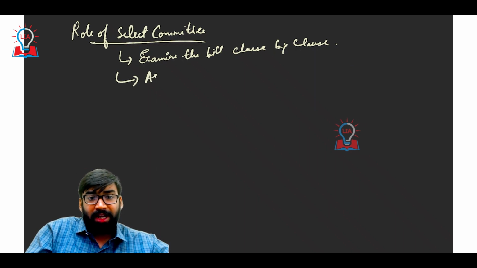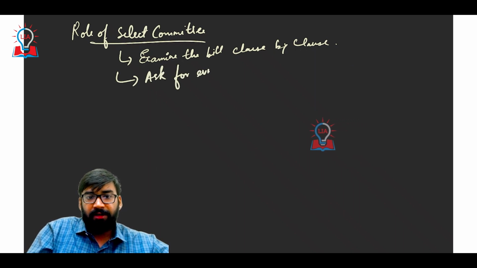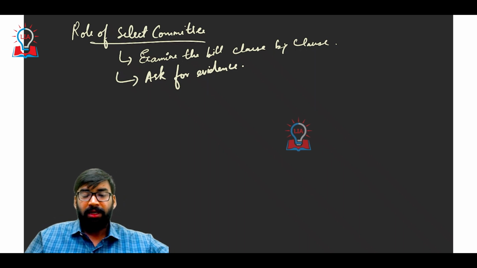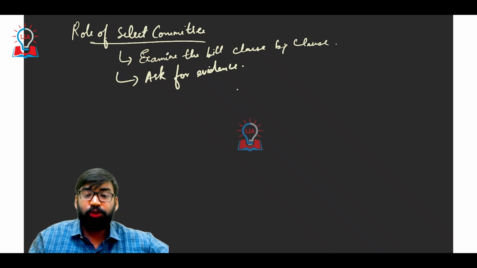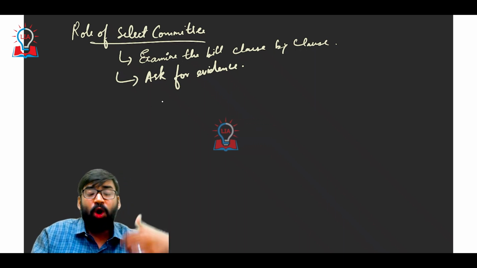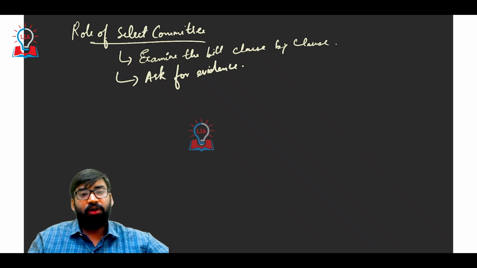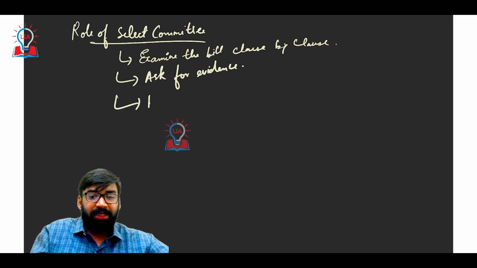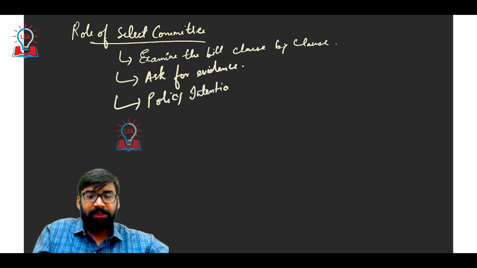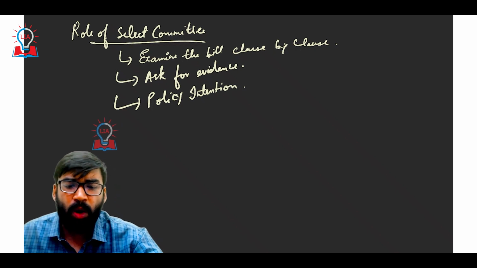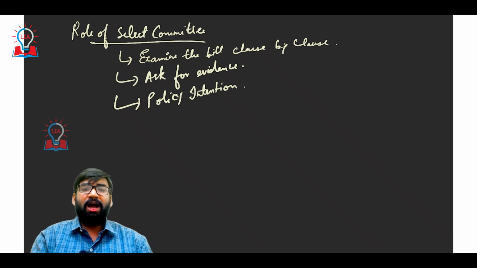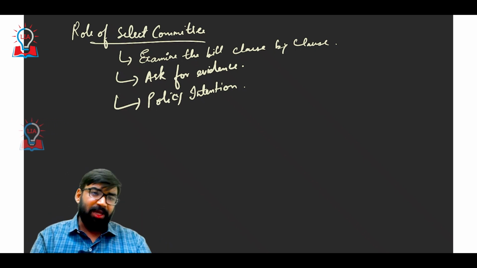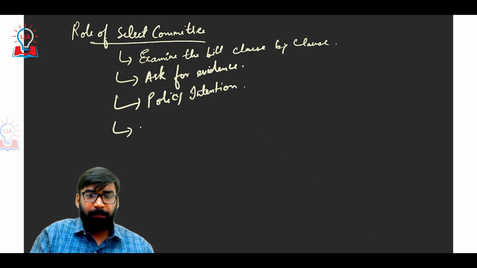Then they can ask for evidence also. It may invite memoranda from, or take oral evidence of, experts or interested persons or organizations. Then policy intention as well. This select committee may also ask government officials to explain the policy behind the various provisions of the bill, and then report.